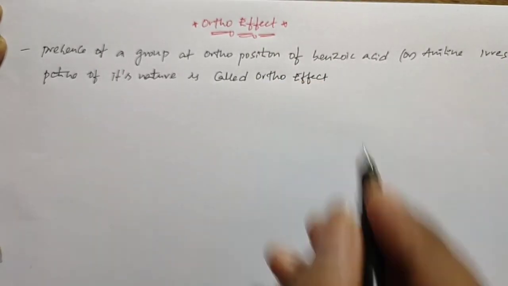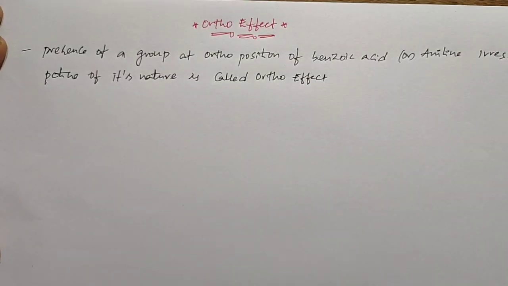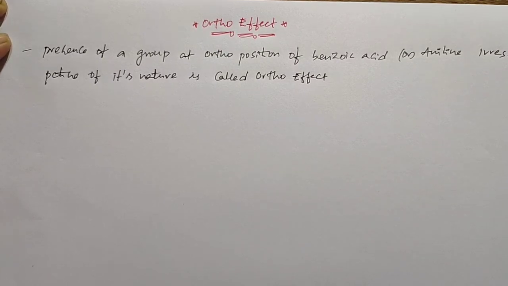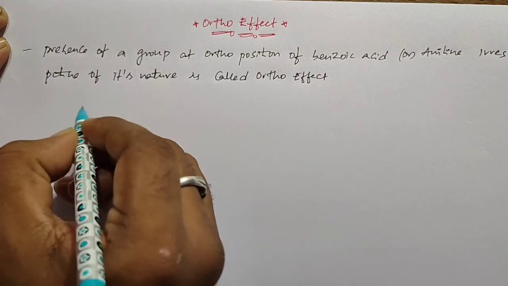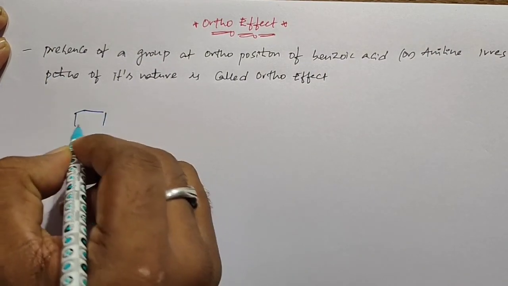So the ortho effect we generally observe in a benzoic acid and aniline. Suppose due to presence of ortho effect in benzoic acid, the acidic strength can be increased. At the same time, due to presence of ortho effect in an aniline, the basic nature can be decreased.